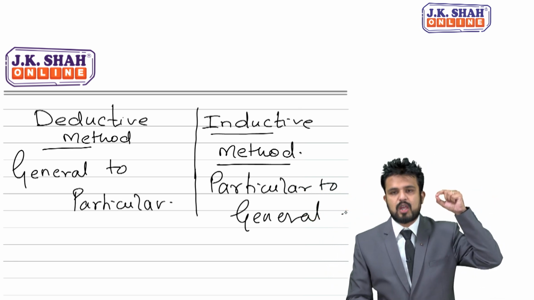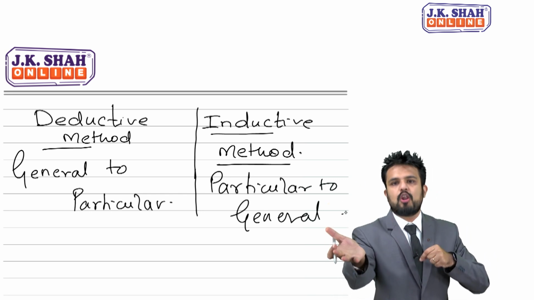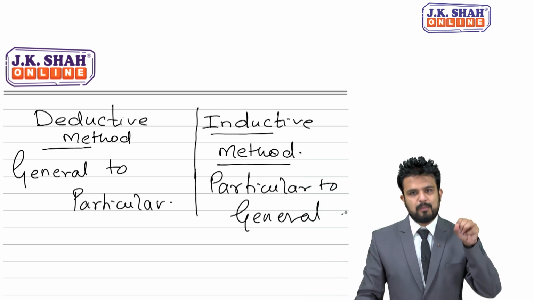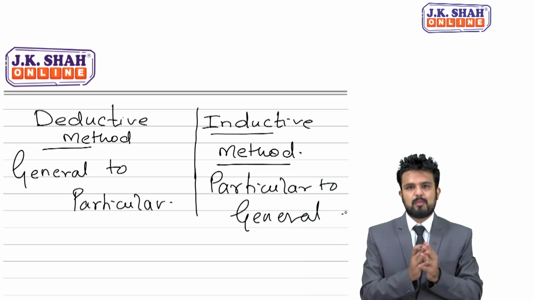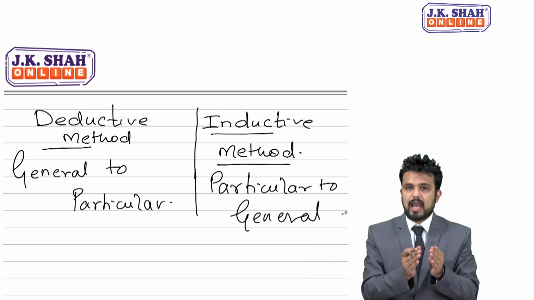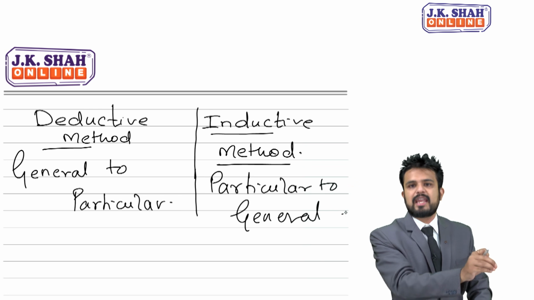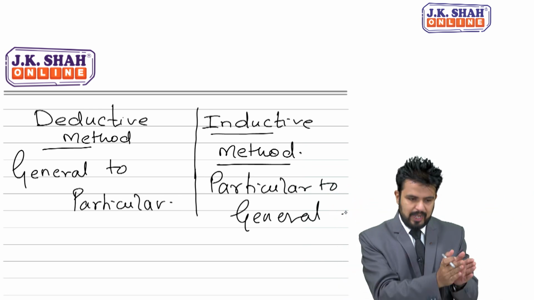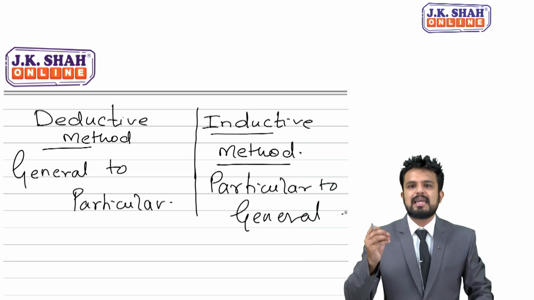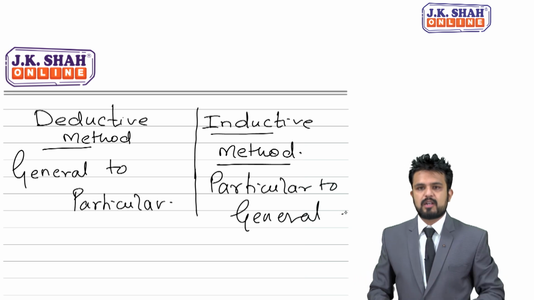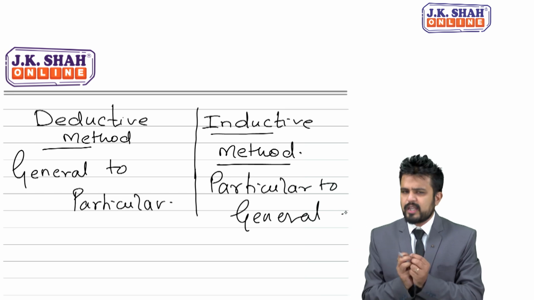Now see, first I was talking about one individual, that was particular. Suddenly I jump to all, becomes general. So from particular to general, I would say it is inductive. So please remember, general to particular, from all to one. I was addressing the whole class, suddenly I aimed at second bench. So from all to one, what? Deductive, and from one to all, I would say it is inductive. So general to particular deductive and particular to general is inductive. Very simple, very easy, very small concept.